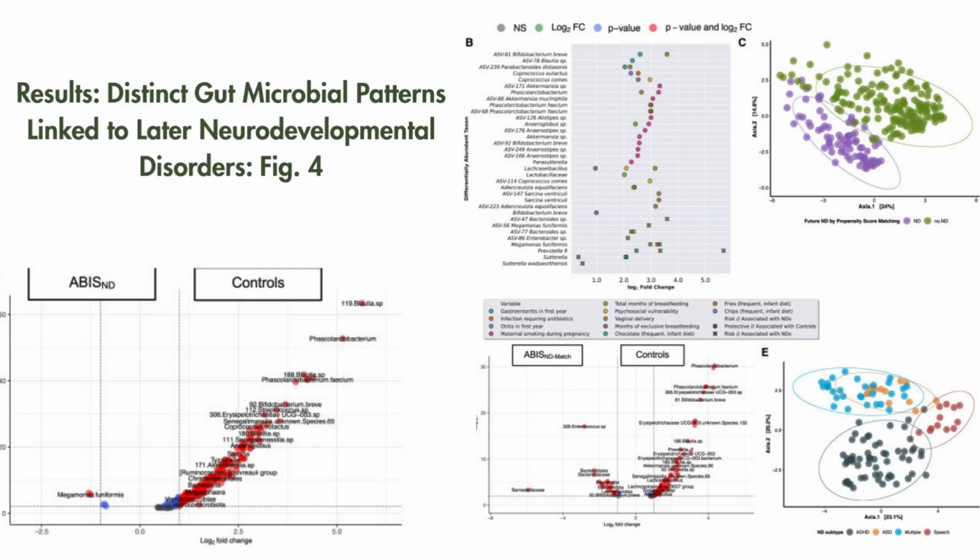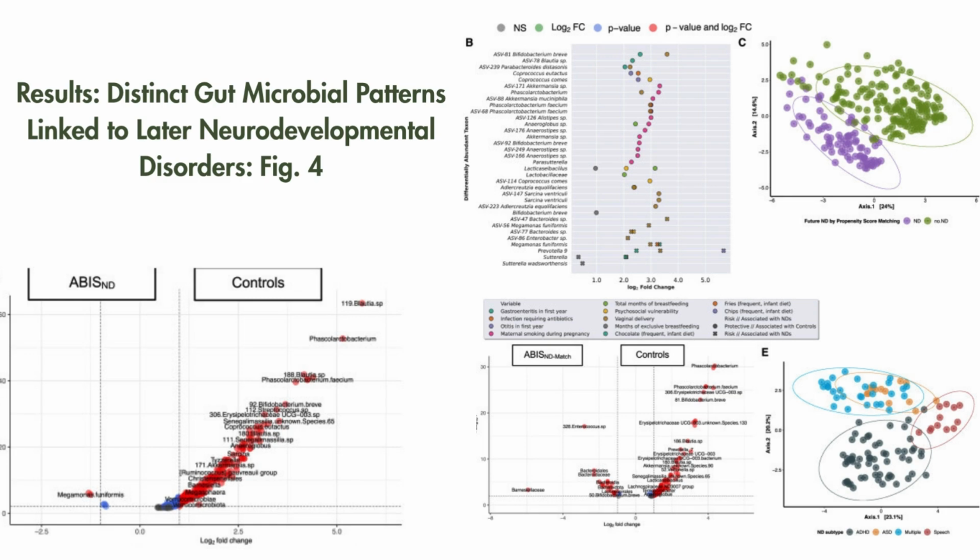Now let's dive into what I personally consider one of the most compelling results of the paper: the actual difference in gut microbial species observed between infants who later developed a neurodevelopmental disorder and those who did not. This is based on figure 4, which breaks down the microbial shifts in the ND group, which is 111 children with a future ND diagnosis, compared to the 1,400 neurotypical controls.